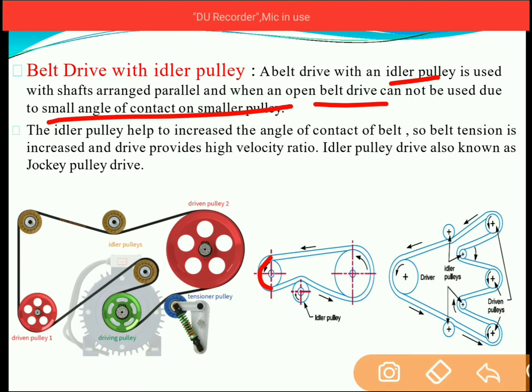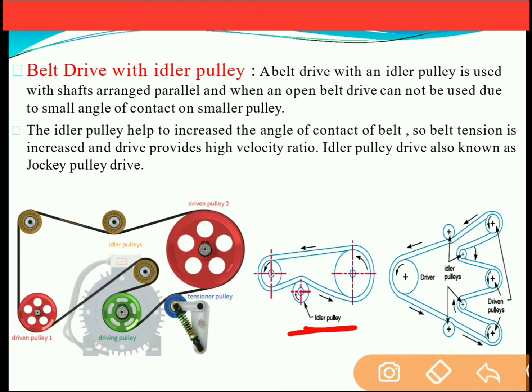So as the angle of contact on the smaller pulley is small, we need to increase the angle of contact over here. To increase the angle of contact on the smaller pulley, idler pulley is used. Idler pulley helps to increase the angle of contact of the belt. So belt tension is increased and the drive provides a high velocity ratio. Idler pulley drive is also considered as jockey pulley drive.